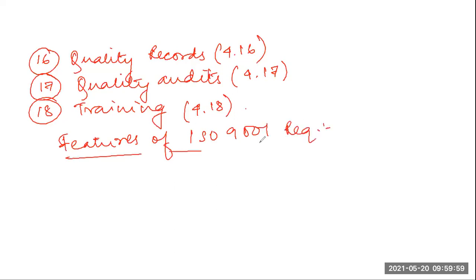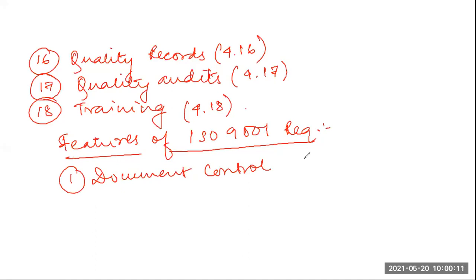so what are the salient features? The first is the document control. Document is the most important part. We are all seeing that everything needs to be documented. The design needed to be documented. The contract was documented. Then the inspection is documented. Process control is documented. Quality record is documented. Quality audit is documented. Training is documented. So document control is the most important feature in ISO 9001.